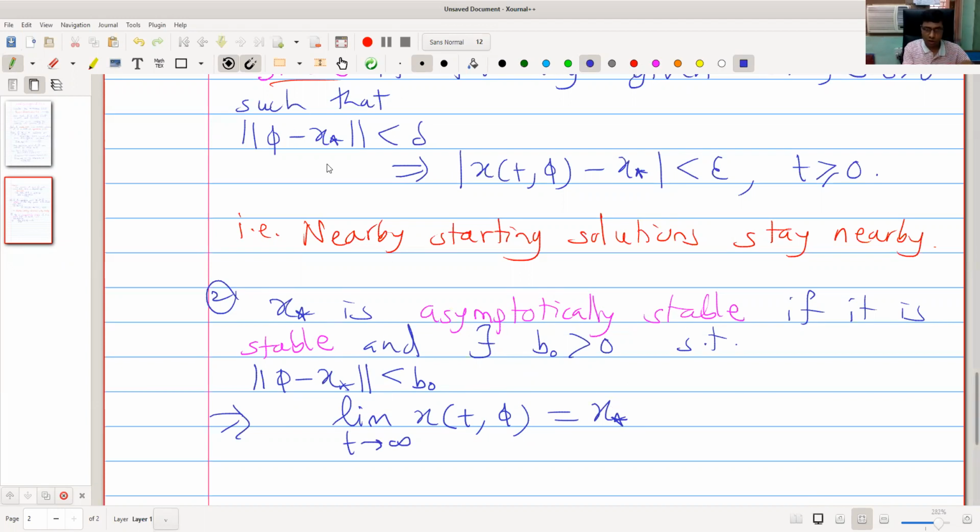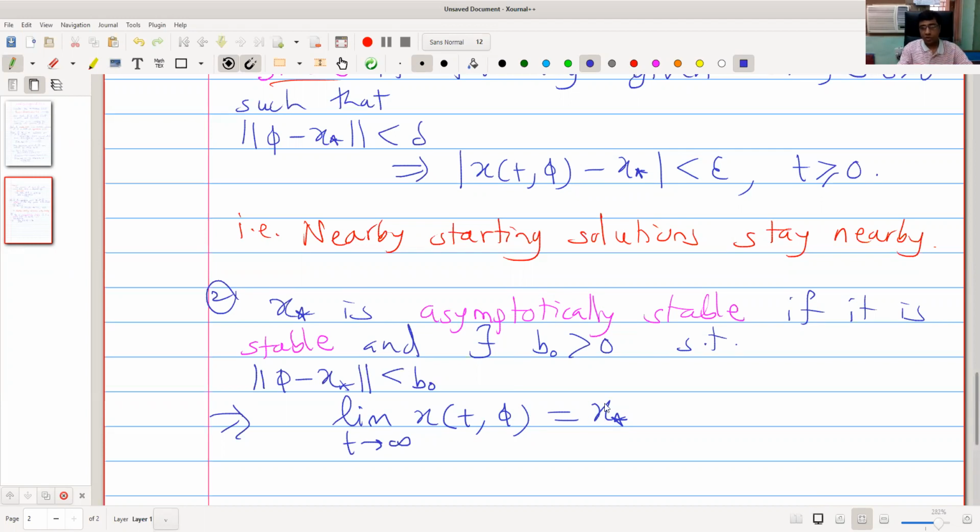If it is stable, means all these things are happening. Means nearby starting solutions not only stay nearby, but also converge to X star. In the earlier case, the solution was staying nearby. It may converge or may not converge to X star as t tends to infinity. But in the second case, the asymptotically stable case, as t tends to infinity, the solution starting at phi is converging to X star. So this is an additional condition.